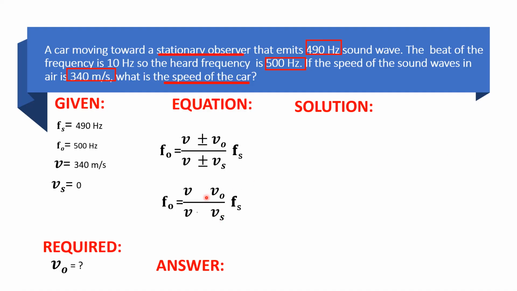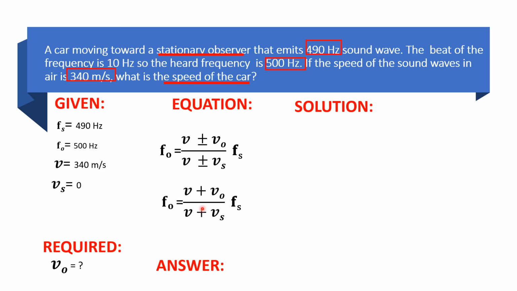And another, isulat natin to. Ngayon, alamin natin what would be the symbol of our observer, speed of our observer, and the speed of our source. From the problem, ang ating observer is the car. And the car is moving towards the stationary or papunta siya dun sa ating source. Kapag ang observer ay papunta, so that is, the sign is positive. Okay. And another one, yung source natin nakahinto. So, sabi ko sa inyo kapag at rest sila, ang sign pa din nila is positive. So, plus pa din yan.